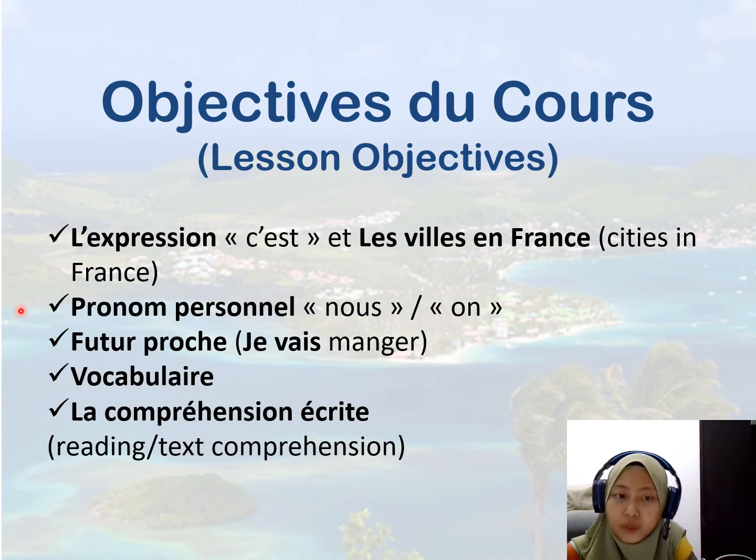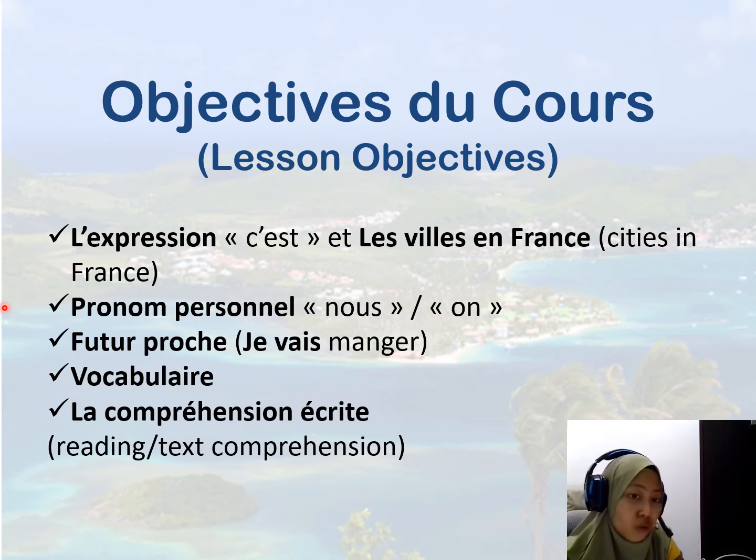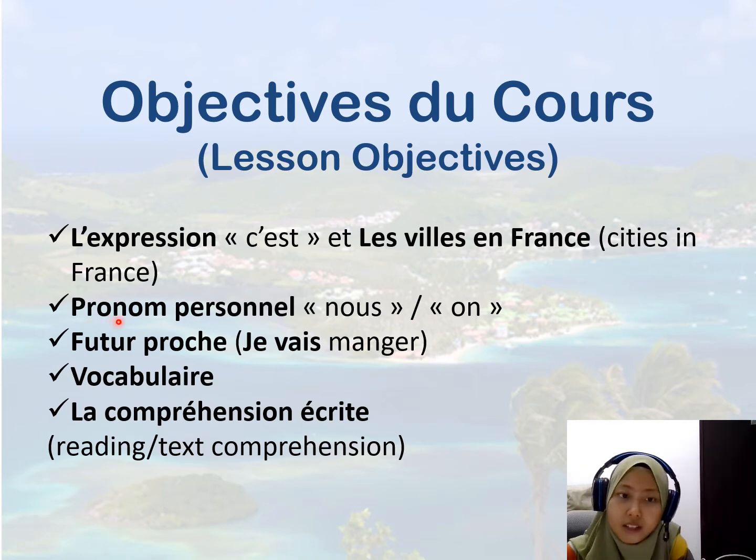The second one we are going to learn over here about le pronom personnel. Before this we learned a lot of different personal pronouns, but today we are going to learn a new personal pronoun which is on. Okay, so the third one over here is to learn about the futur proche, which means the near future tense.